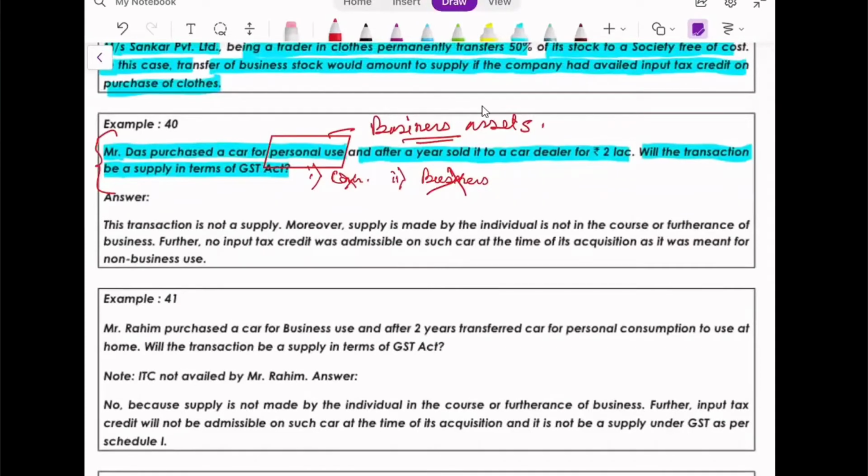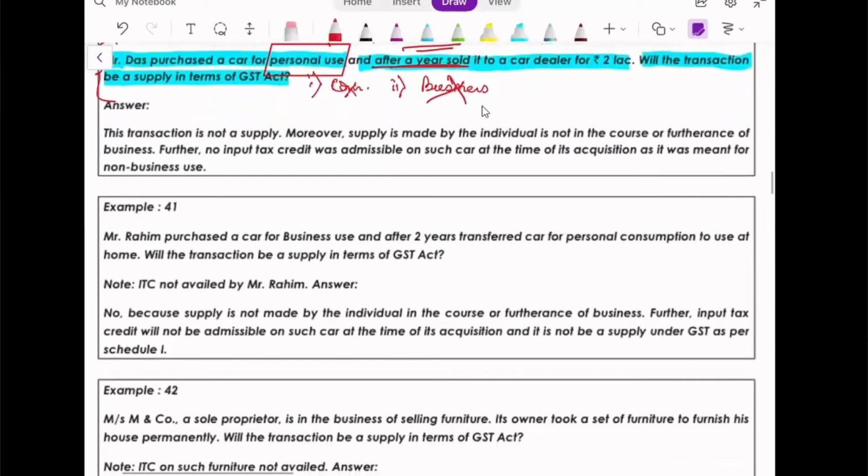But if you see it from the supply point of view, supply means what? When I say supply point of view, I mean section 7, subsection 1, clause A: transfer, sale, barter, exchange, license, lease, rental, disposal, consideration. Yes, see, transfer is there, consideration is there, but business is not there. So not even a supply in any form.